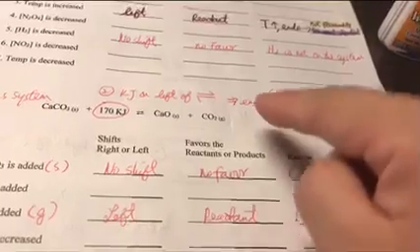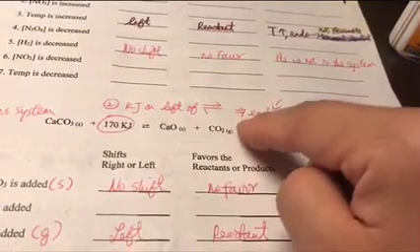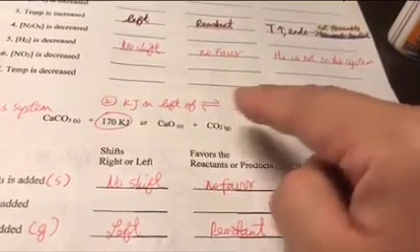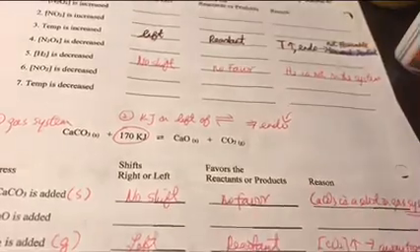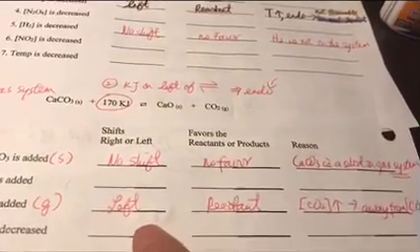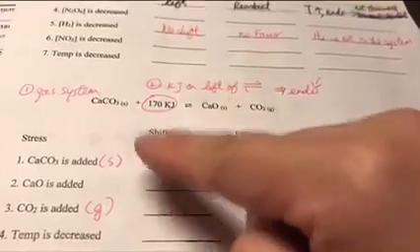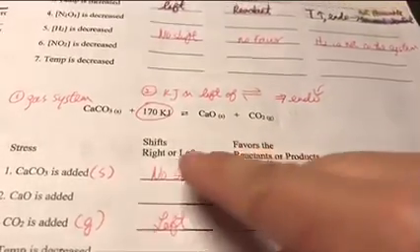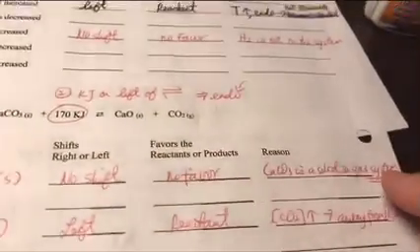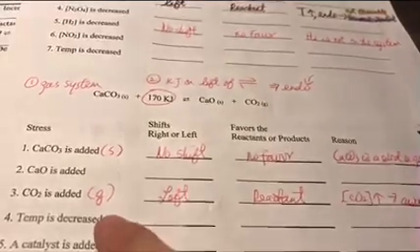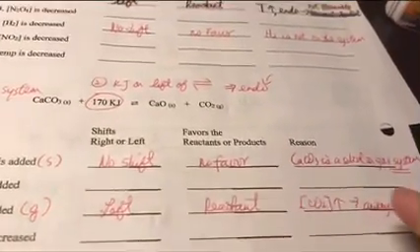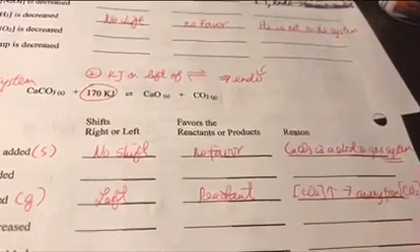So I don't want to stay on the right-hand side. I want to stay on the left-hand side of the system. So I will go to the left and I will favor my reactant. So that's the difference between number 1 and number 3. Number 1, a solid in the gas system, won't change. If it's a gas, then regularly you're talking about concentration, which is the same thing as the front page.